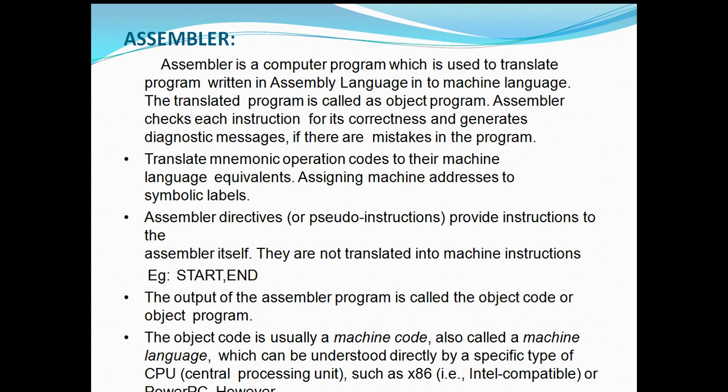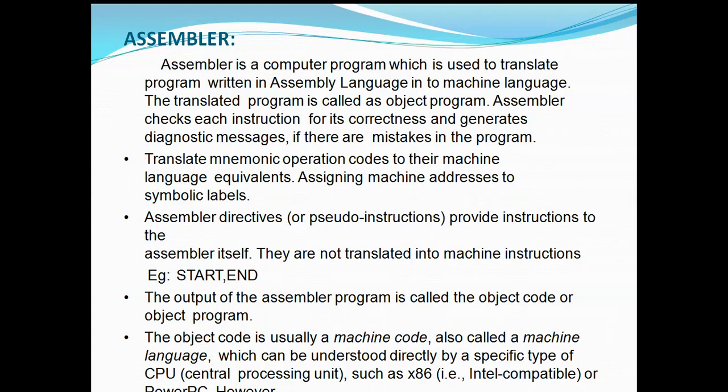The translated program is called an object program. Assembler checks each instruction for its correctness and generates diagnostic messages if there are mistakes in the program. So the assembler checks for the mistakes in the instructions, and it also generates diagnostic messages, that is, the corrections that you have to make will also be suggested by the assembler. And then you have to correct them in the assembly program.